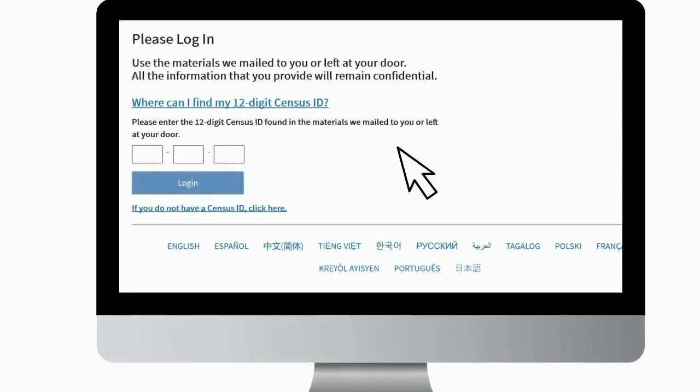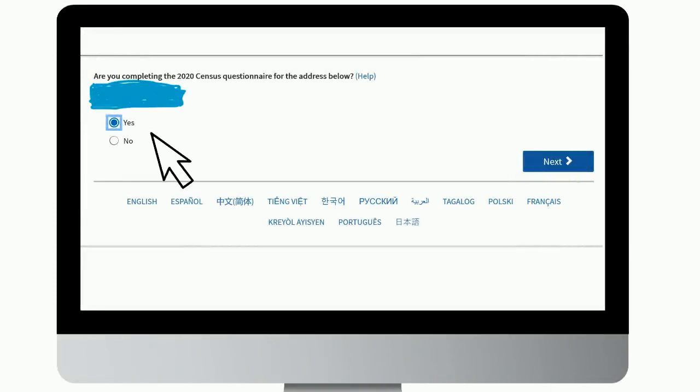Here, you will input your unique census ID code. After you enter your 12-number ID, please log in. If you lose your invitation with your census ID, don't worry. Just click on the link that says, "If you don't have a census ID, click here." Once you click Log In, you will be directed to the following question.